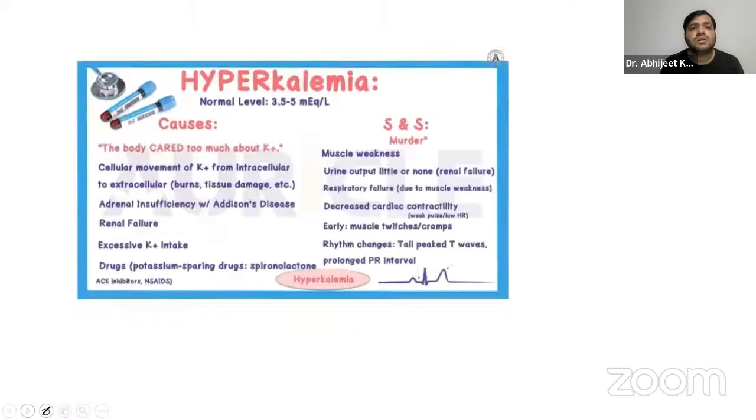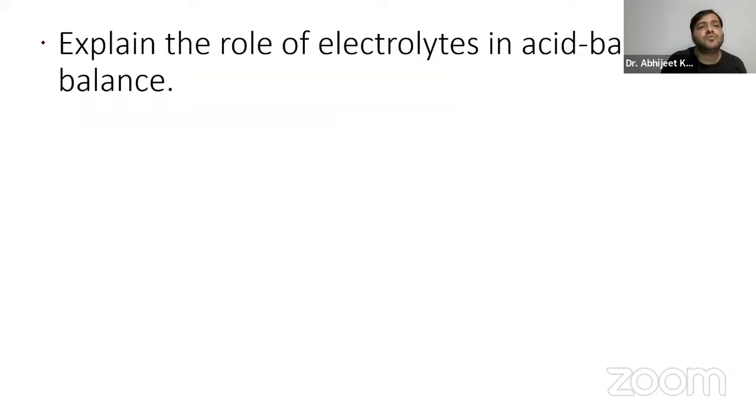Now coming on to the next question. Explain the role of electrolytes in the acid-base balance.